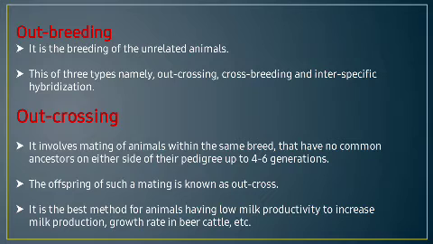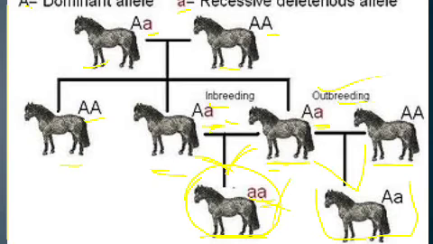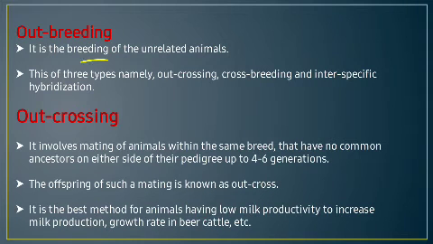Okay, so next is the outbreeding. Okay, so this outbreeding, it is the breeding of the unrelated animals. जस्तै अघि हामीले यहाँ हेर्यौं breeding between the unrelated animals. यो animals जुन चाहिँ छ, it is not related to these animals. So the breeding between the unrelated animal is known as outbreeding. Okay, so this is of three types, namely outcrossing, crossbreeding र interspecific hybridization. So outbreeding पनि तीन खालको रहेछ, outcrossing, crossbreeding and interspecific hybridization.